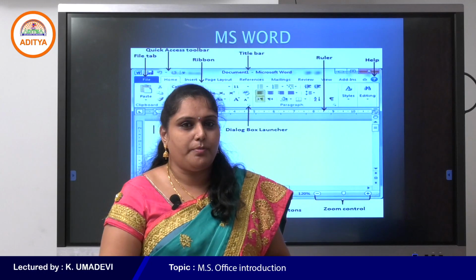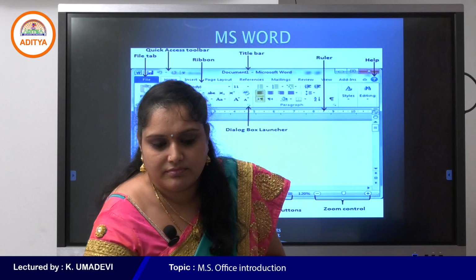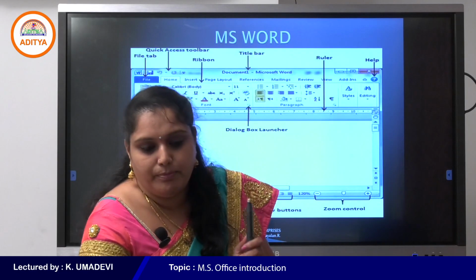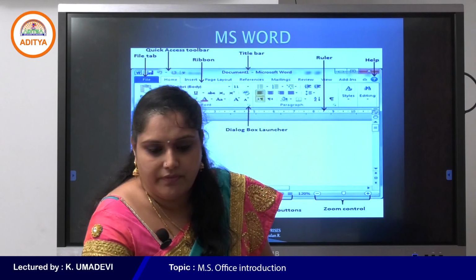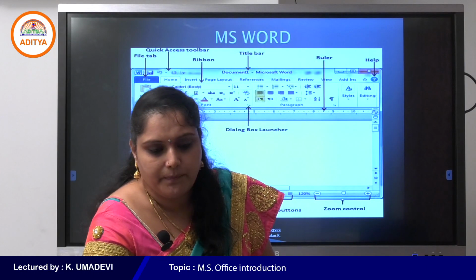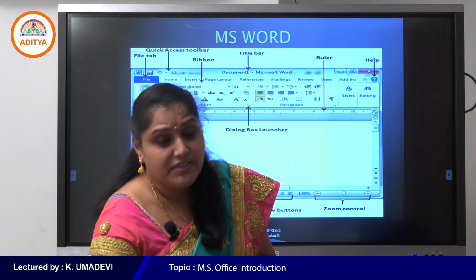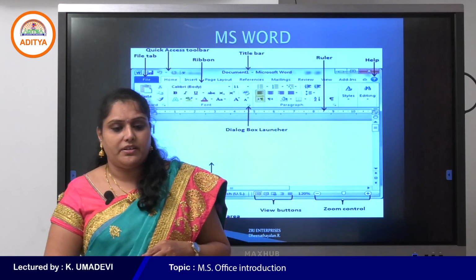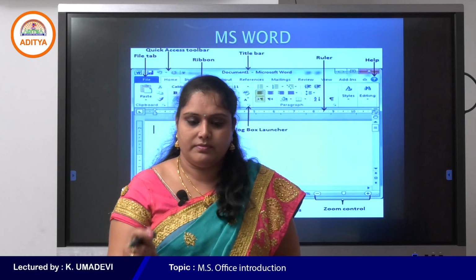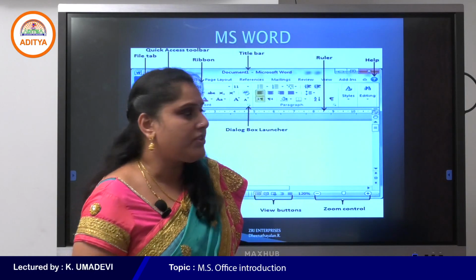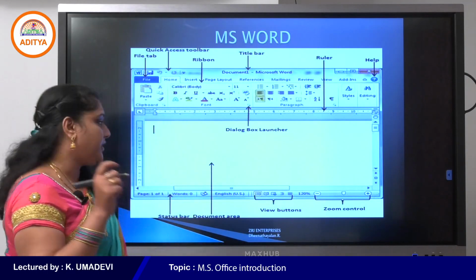So, menu is an on-screen list of options, am I right? Very good. Pop-up menu and pull-down menu. Very good, Shreya. Yes, menu is one of the graphical control elements. But menu contains a list of options. But the newer versions of MS Office contain a ribbon interface.